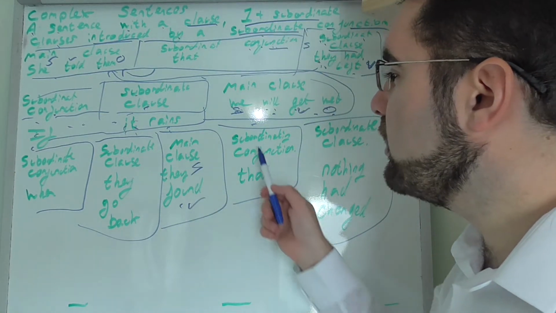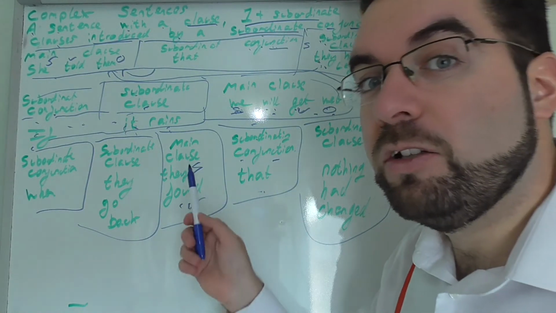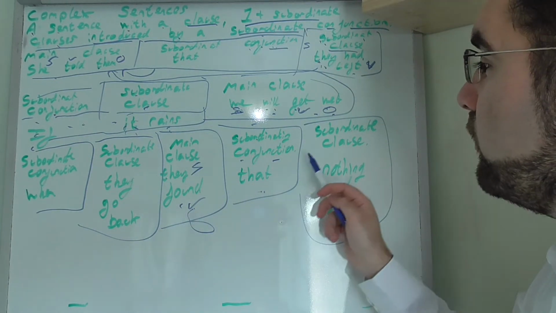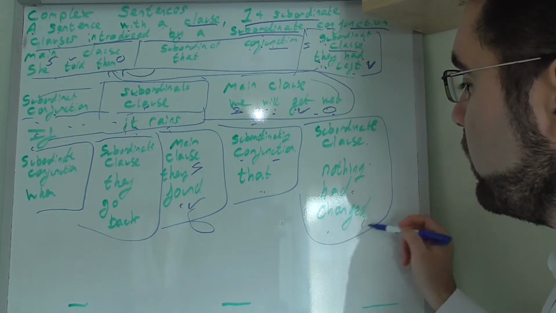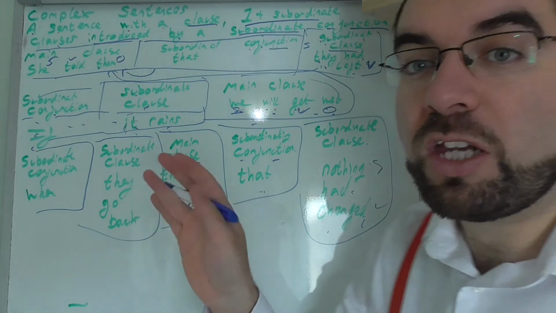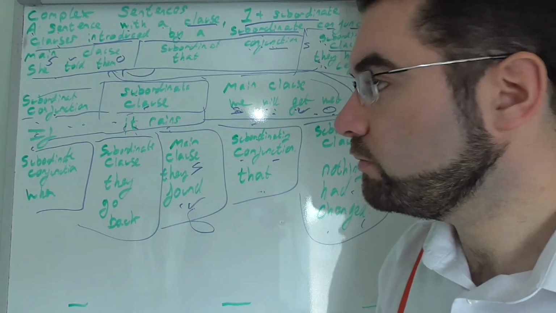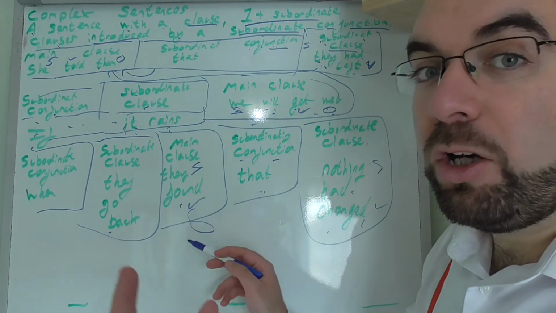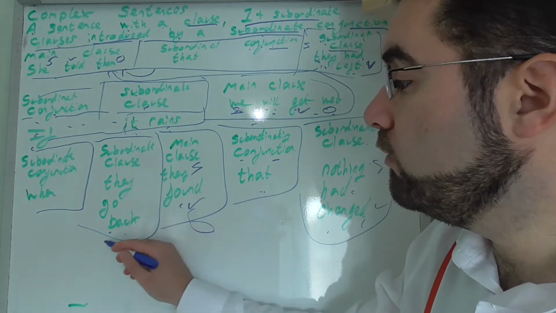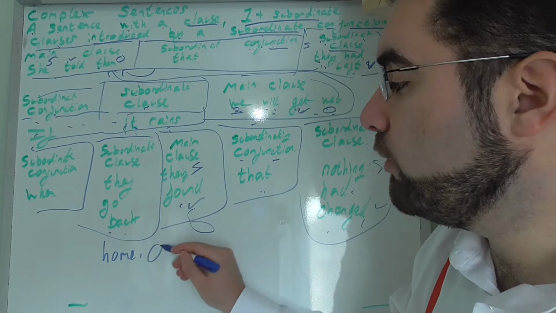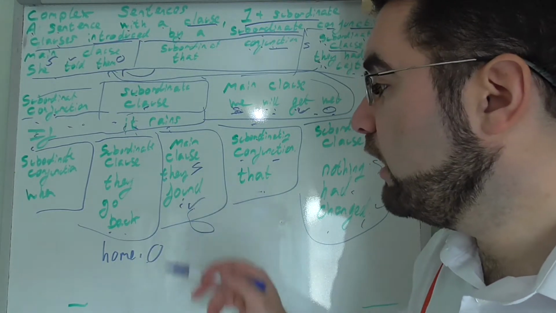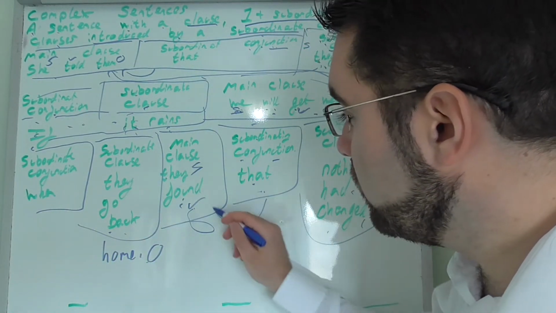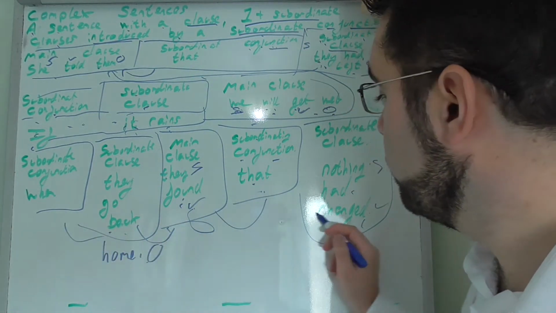They found that. Another subordinate conjunction connects another clause to the main clause. They found that nothing had changed. Subject, verb: nothing changed. All the same. Makes sense. When they got back home, for example, object: home. When they got back home, they found that nothing had changed. Makes sense. See, each of these is dependent on the main clause.